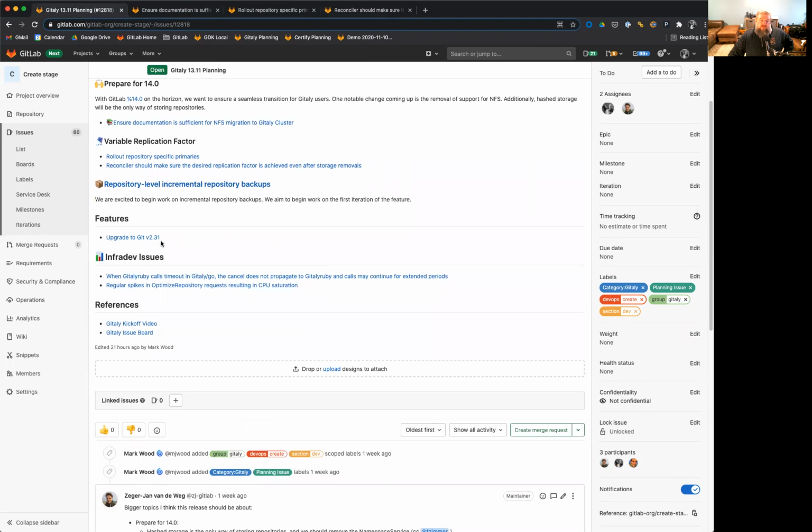For features, we're looking to upgrade to Git version 2.31. So that's ongoing. We also have a couple infradev issues ongoing to ensure performance for our GitLab.com users. These are issues that we've noticed that could result in a degradation of performance. So we're prioritizing these in this release to ensure that the performance for our .com users is as good as can be.